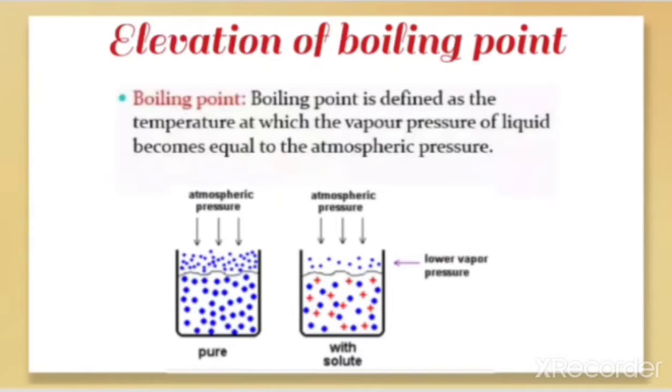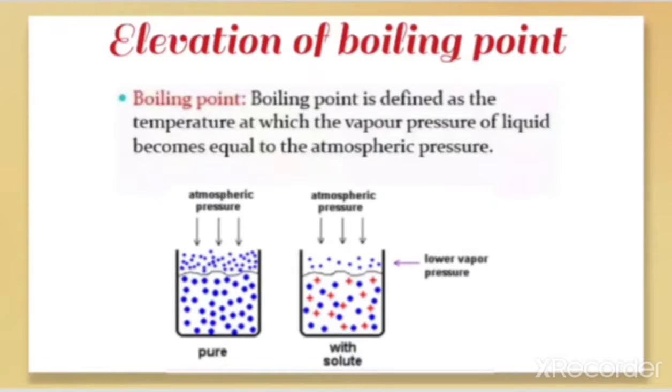That means at that time its vapor pressure is not equal to the atmospheric pressure. As the temperature increases, the vapors increase. So we have to increase the temperature so that its vapor pressure is equal to the atmospheric pressure. So compared to the pure solvent, for the solution the boiling point will be higher, because only at a higher temperature will the vapor pressure be equal to the atmospheric pressure.